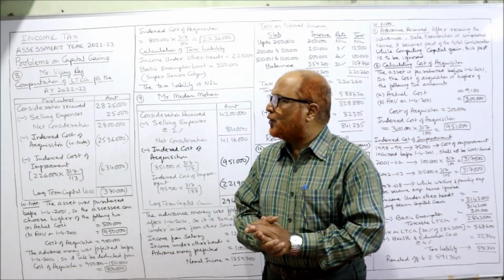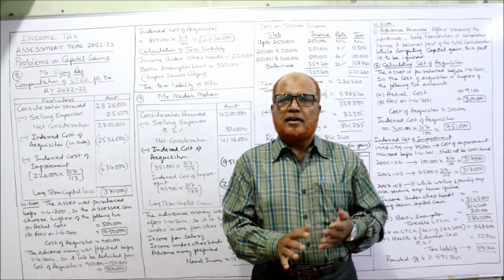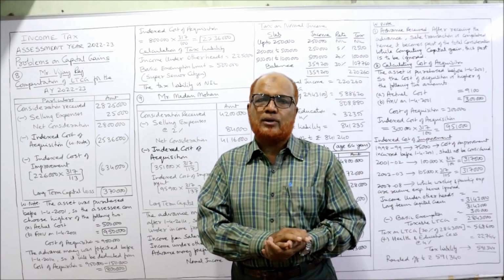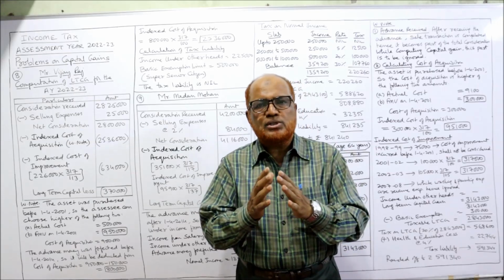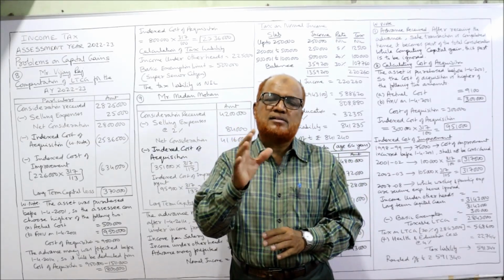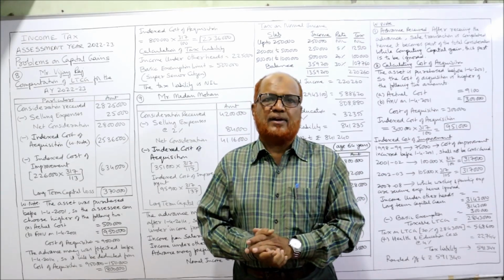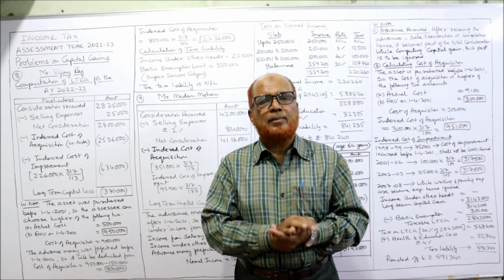I'm Hasham. So far 7 problems I have completed on capital gain. In this video 3 more problems, 8, 9, 10 I'm going to finish. So you have seen already every problem almost 70-80% points are same. Only 20-30% points, 1 or 2 points are different. So you have to focus on the new points in every problem.